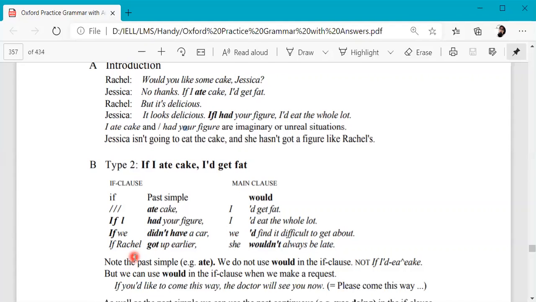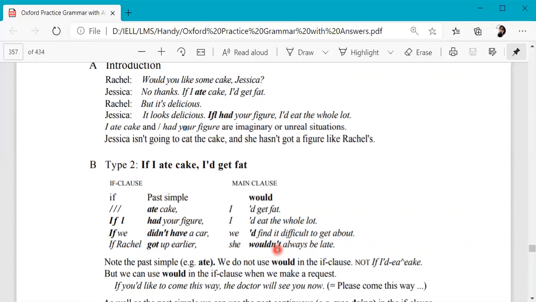The next example is, if Rachel got up earlier, she wouldn't always be late. The if clause is again past simple, if she got up earlier, and the main clause is would, and it's negative. Before, the if clause was negative; now the main clause is negative. We can use either case, but the if clause would be in the past and the main clause would have would.